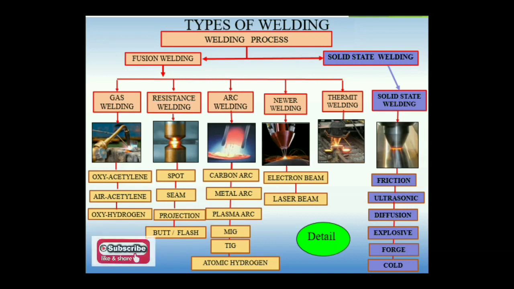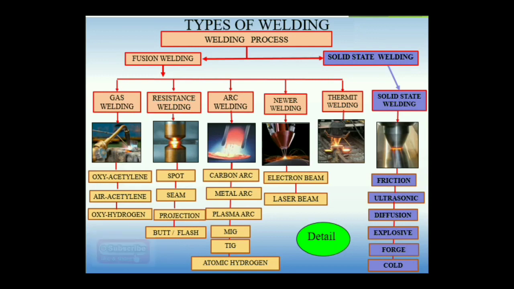If some metal is used as a filler material, or the electrode, that will be called manual metal arc welding. Sometimes plasma is used, which utilizes a high energy state to develop the arc between workpiece and the electrode. That will be used for the metal joining process. MIG, or metal inert gas welding. Here a consumable metal electrode is used with gases like argon to produce the arc between workpiece and metal electrode, and the welding process is carried out. That will be called metal inert gas welding.